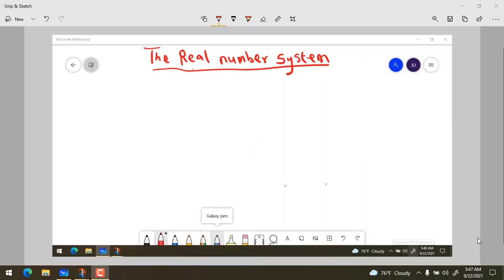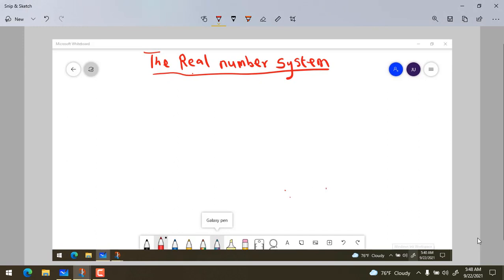So we start with the very familiar numbers we call the natural numbers. We start from down here because we're walking up to the whole real numbers. So we start from natural numbers. Okay, natural numbers. What are natural numbers?